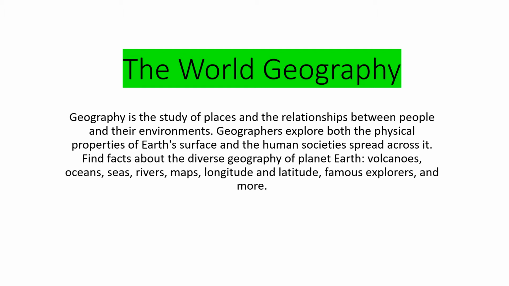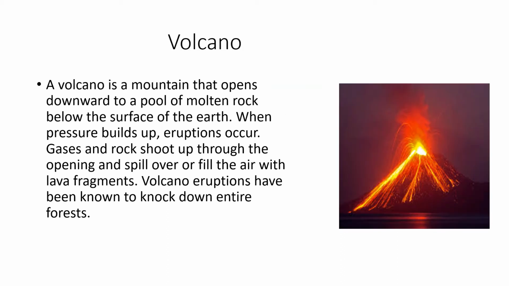Let's start and find out the facts about the diverse geography of planet Earth: volcanoes, oceans, seas, rivers, and many more. So let's start and find out the various diverse geography of the world. Yes, students. First is volcano. A conical hill having a funnel shaped opening from which lava comes out is called volcano.